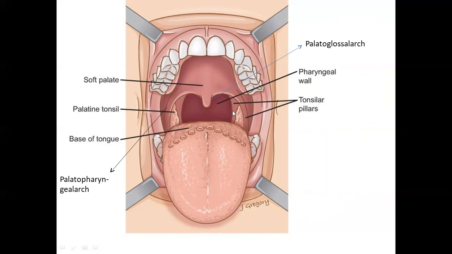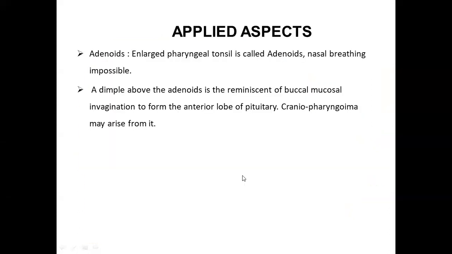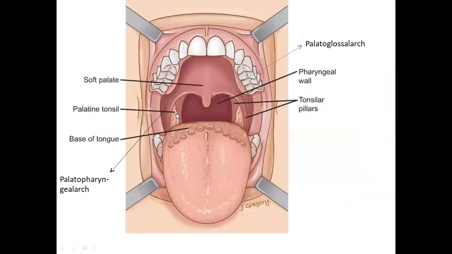ठीक है? So we have on the lateral wall, we see a very important lymphoid collection that is known as the palatine tonsils. See, the palatine tonsils will be studied in another lecture, but to remember it, you can see that the palatine tonsil here is almond shaped होता है. ठीक है? It is present in a triangular fossa that is bounded anteriorly by one arch here and posteriorly by this arch. Look at this. यहाँ पे. This arch is known as the palatoglossal arch and this is known as the palatopharyngeal arch. यही चीज यहाँ पे मैं दिखाना चाह रही थी. So this is the tonsil.